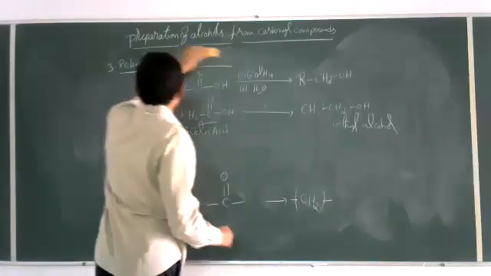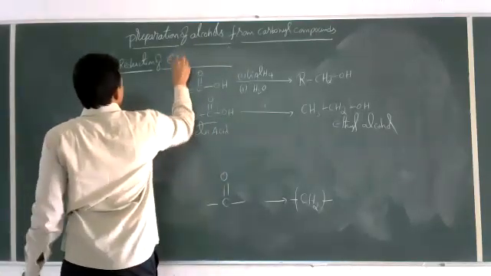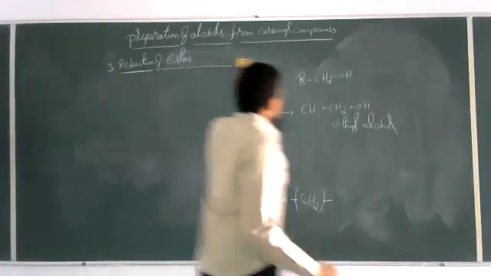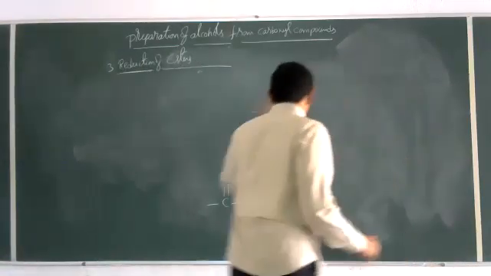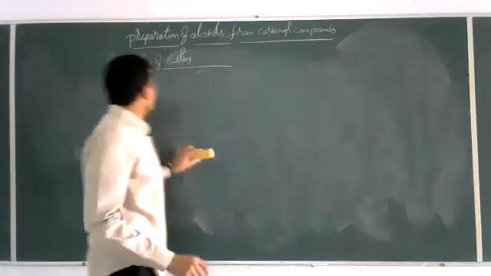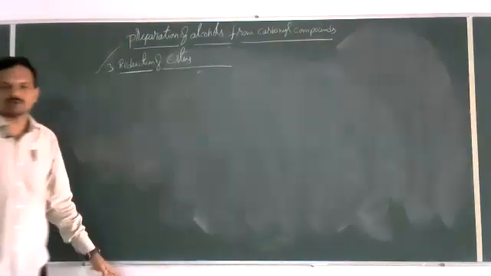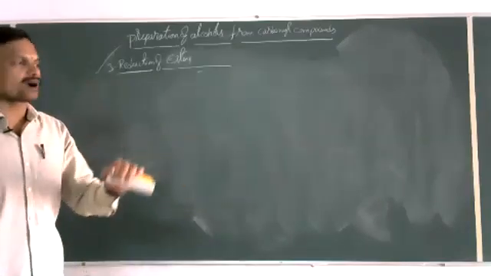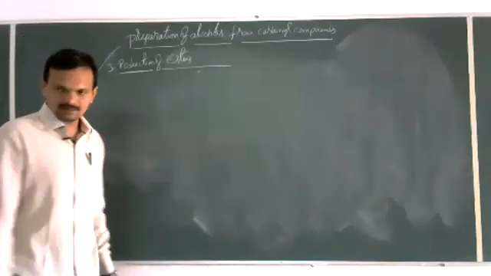Now, reduction of esters. So how to prepare alcohols from esters? By reduction process. Actually, this is a commercially used method for the preparation of alcohols from carboxylic acid, not directly from esters.